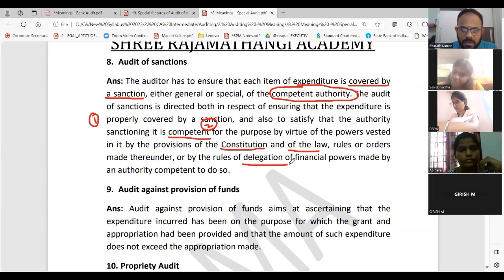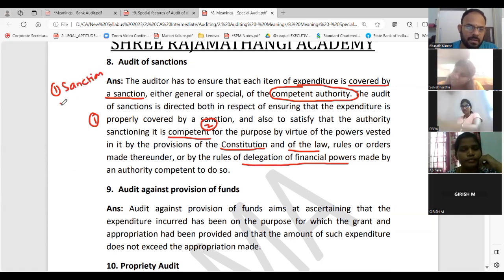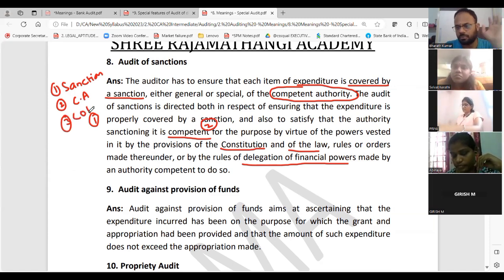You should have proper delegation of financial powers. So very simply, it should be sanctioned by the competent authority, and it should be based on the Constitution of India. Out of the story. Story is done. Sanction alone is not the point.